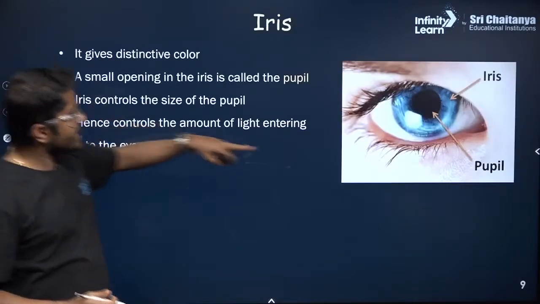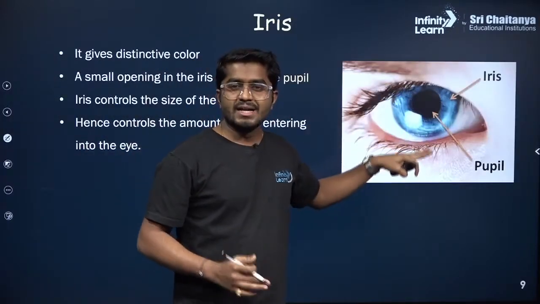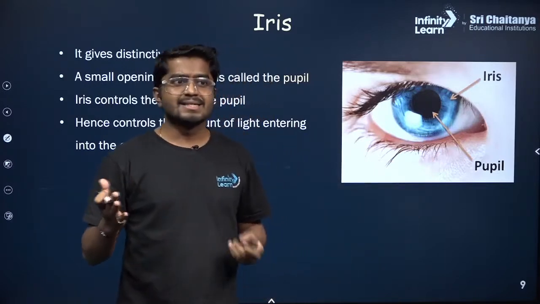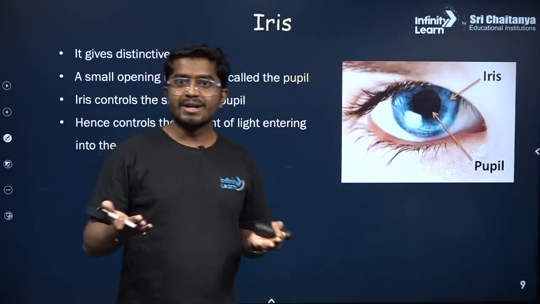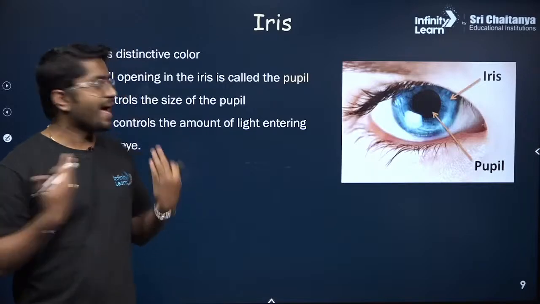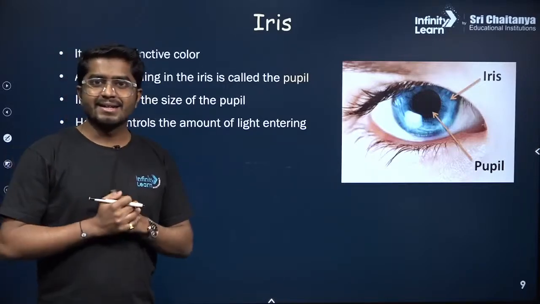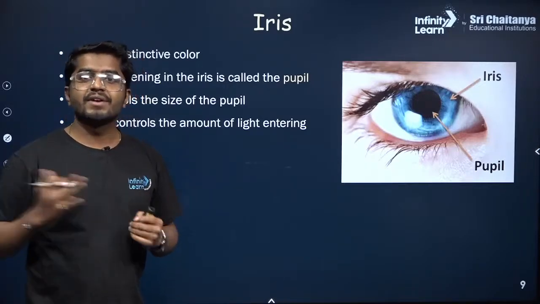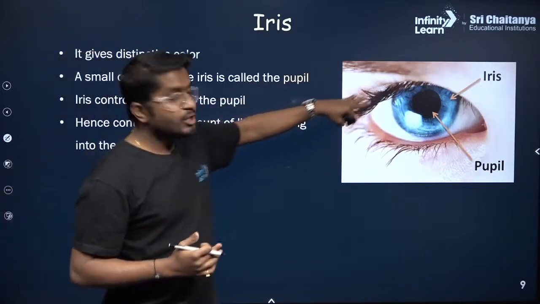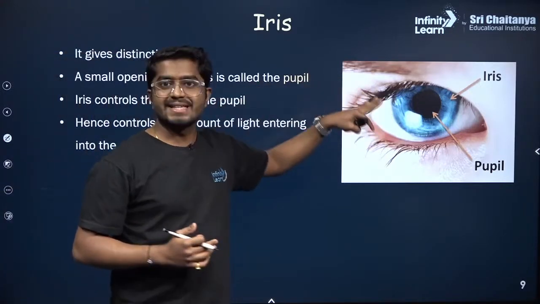Then iris, you see the different colors of the eye. Some people have gray colors, some people have blue color eyes, correct? Some have brown, I have like grayish or black color. So different people have different colors. So the color of the eye is due to the iris.